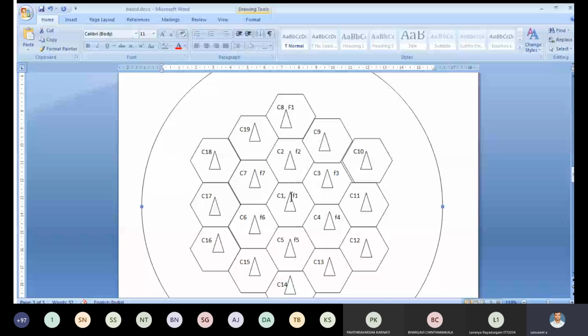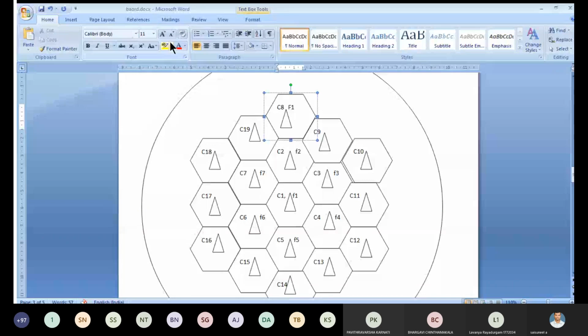Based upon this figure, we take C1 and C8. C1 has the same frequency as C8.